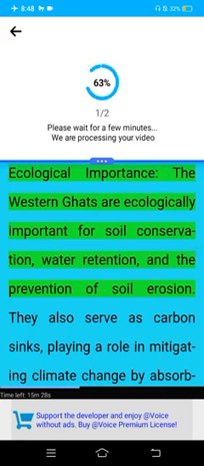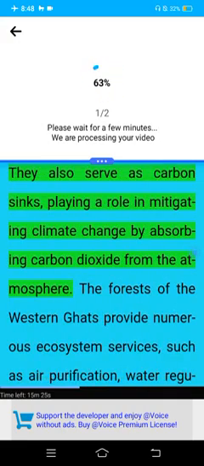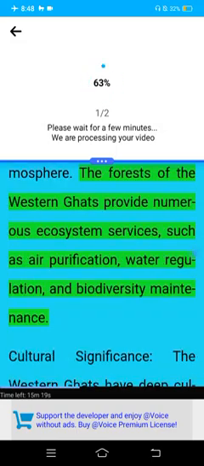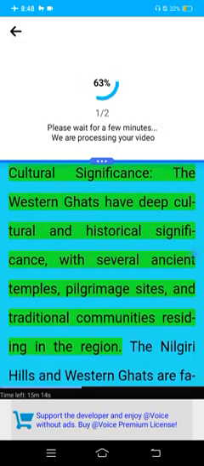Ecological importance. The Western Ghats are ecologically important for soil conservation, water retention, and preventing soil erosion. They also serve as carbon sinks, playing a role in mitigating climate change by absorbing carbon dioxide from the atmosphere. The forests of the Western Ghats provide numerous ecosystem services, such as air purification, water regulation, and biodiversity maintenance.